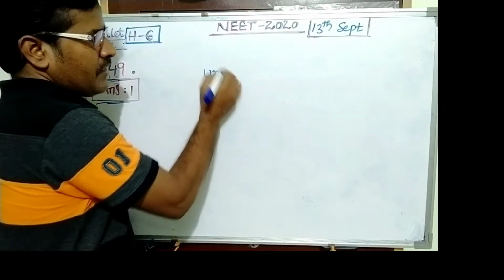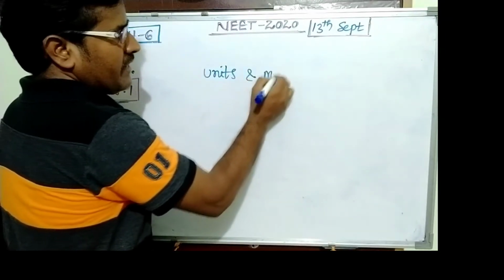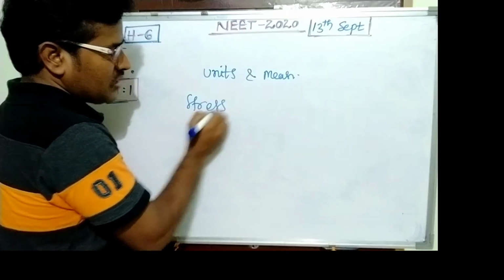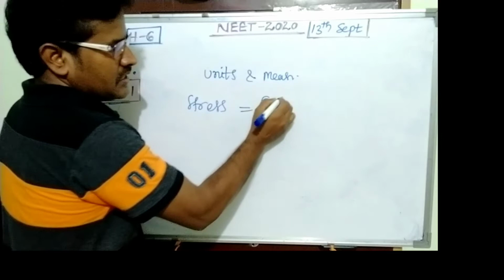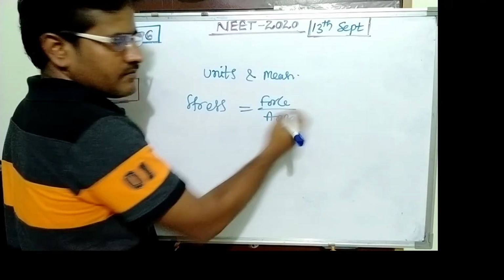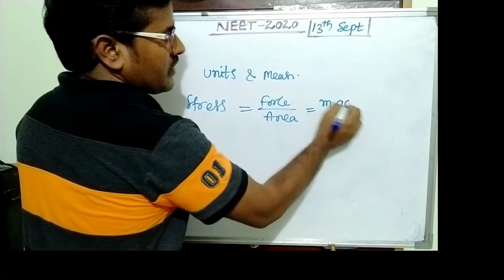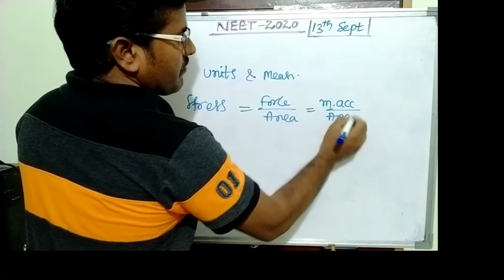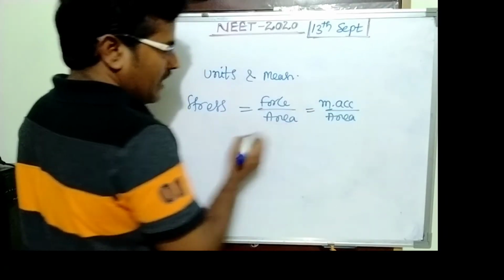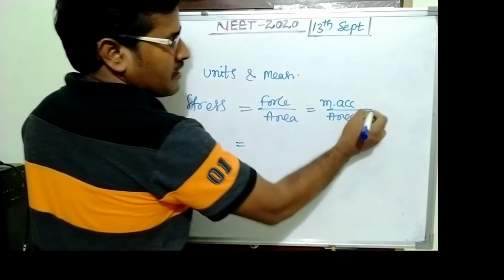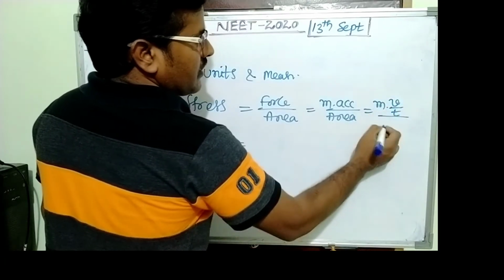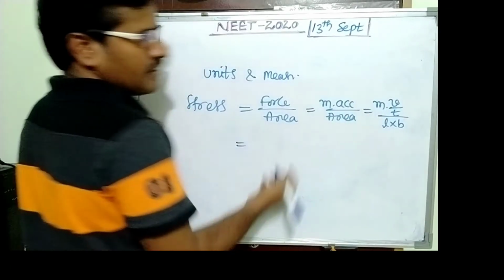Question 149 is from units and measurement. We want the dimensional formula of stress. Stress is written as force upon area. Force is mass into acceleration, upon area. Area is written as length into breadth. So the dimensional formula: mass into acceleration, velocity by time, upon length into breadth.